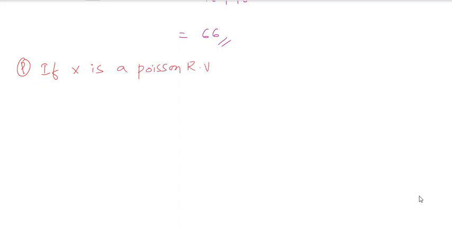Yeah, next problem. Next one more. If capital X is a Poisson random variable and E of x square is 6, then find variance of x.